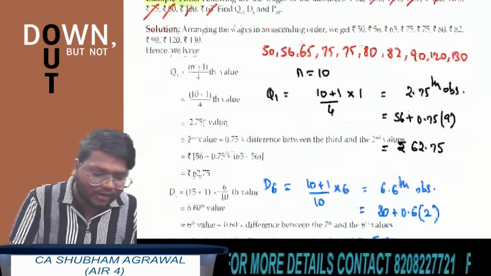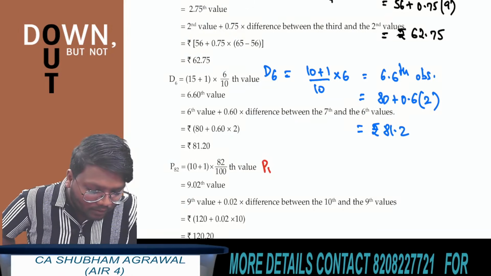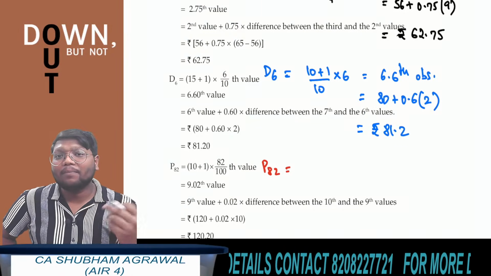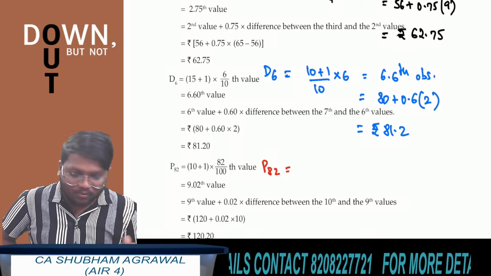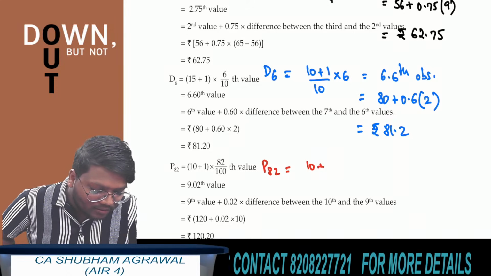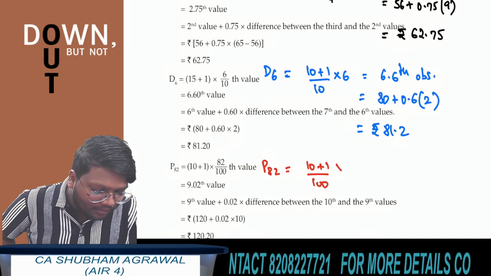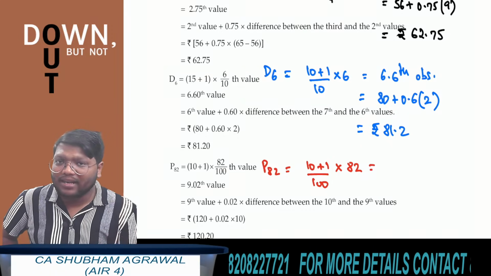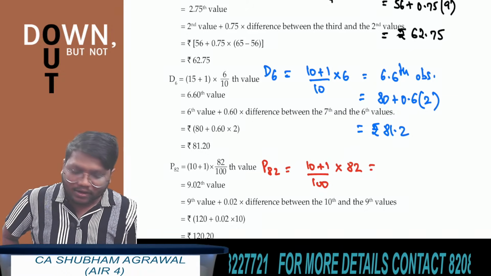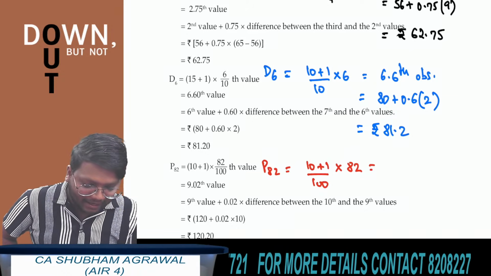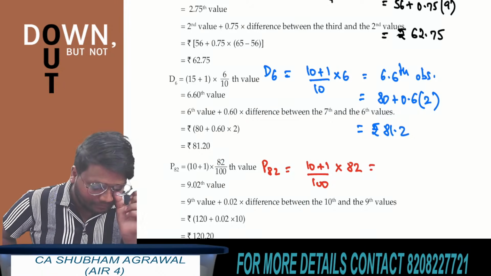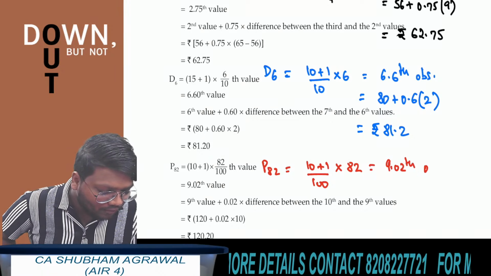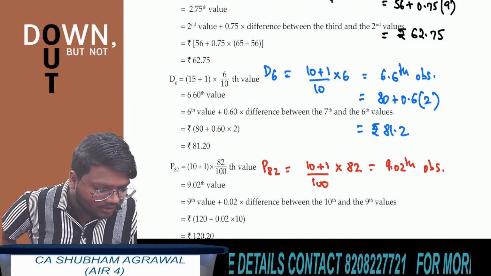And at last, what do we have to find? P82. It means we have to find the value of the 82nd percentile. What is the formula to find the pth percentile? (n plus 1) upon 100 multiplied by p. Put the value of n as 10. So (10 plus 1) upon 100 multiplied by 82. 10 plus 1 is 11. 11 upon 100 is 0.11. 0.11 multiplied by 82 is 9.02. So you have to find the value of the 9.02th observation.